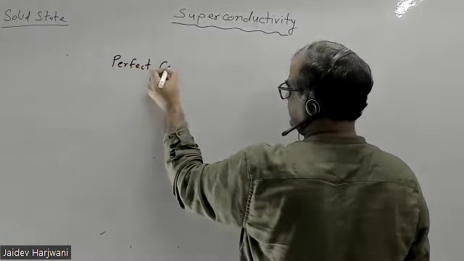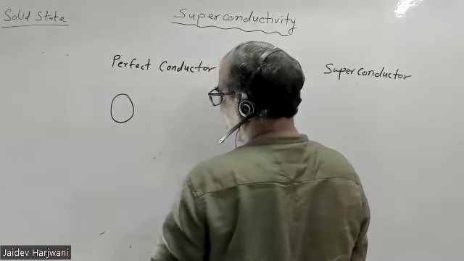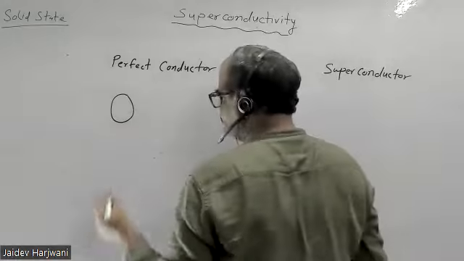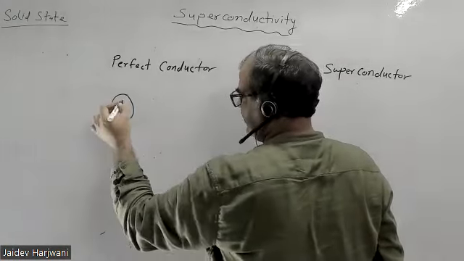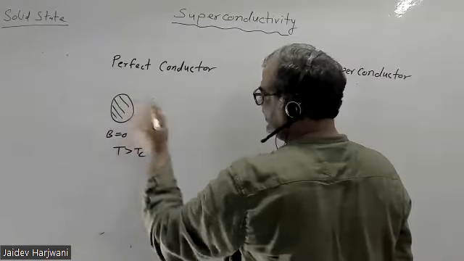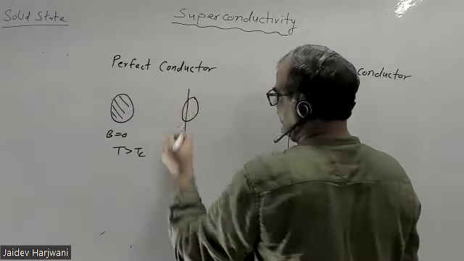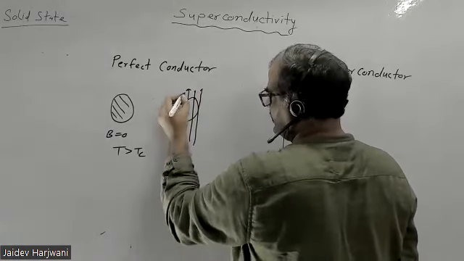Now suppose I have an ordinary sample. For this ordinary sample I'm keeping B equal to 0. In this sample I'm not applying any magnetic field and my temperature is T greater than Tc. Now I have the same sample, of the same material, at temperature T greater than Tc, and I'm applying a magnetic field. So this is a normal sample.